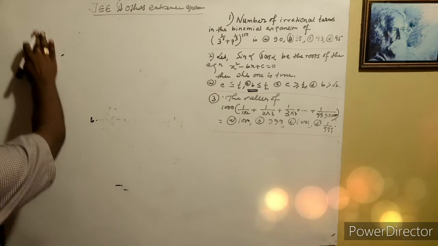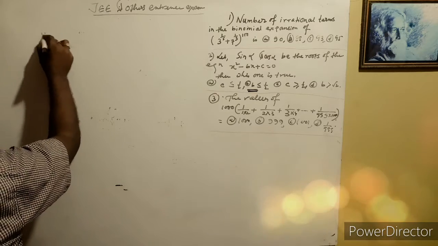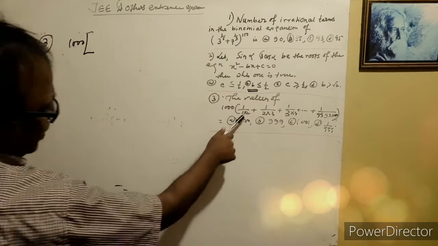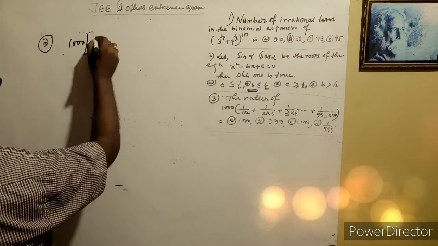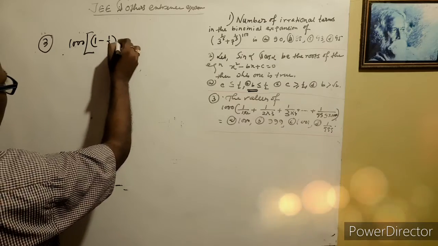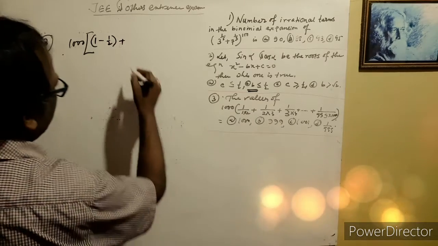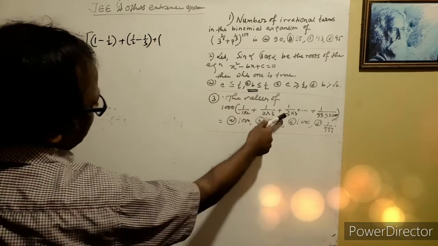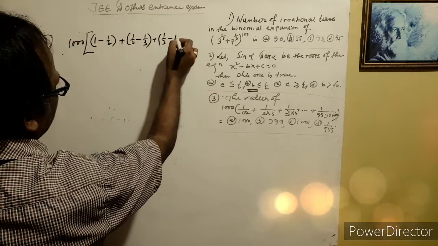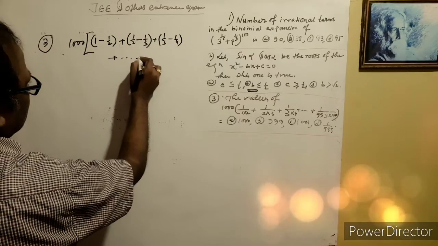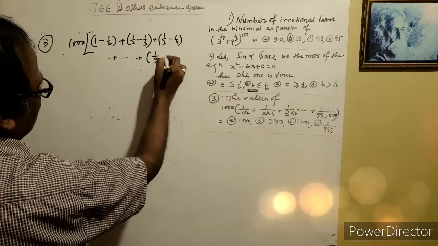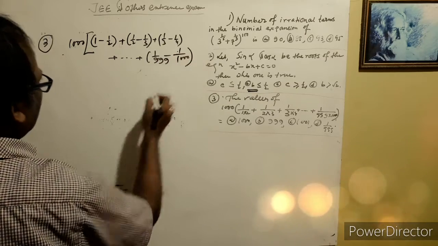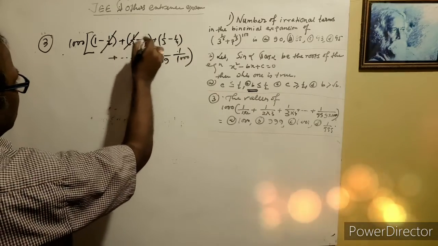See question 3. A very easy question, 100, 1000. This number 1 by 1 into 2 can be expressed as 1 minus half. And 1 by 2 into 3 can be expressed as 1 by 2 minus 1/3. Same as 1/3 minus 1/4, and same as that. Okay, all the numbers are cancelled.